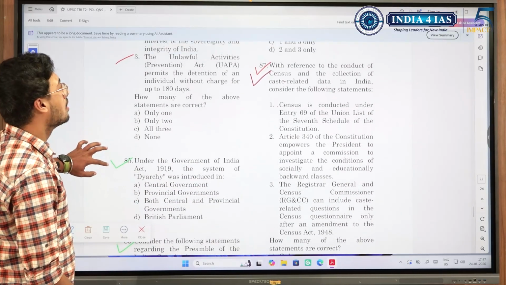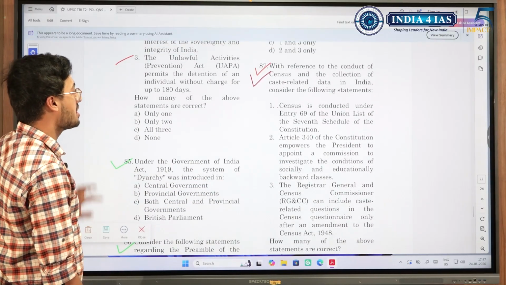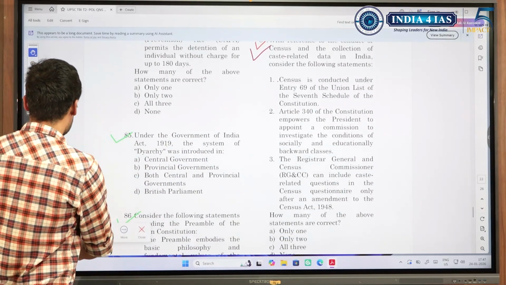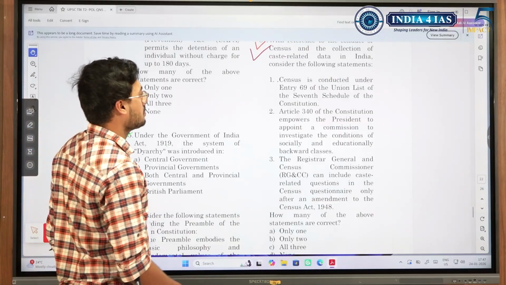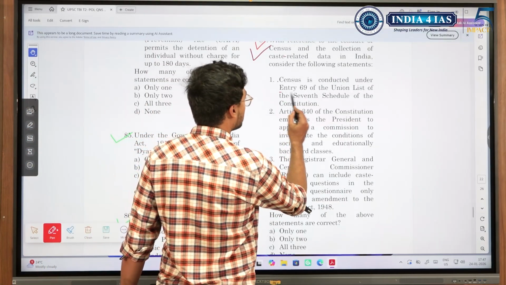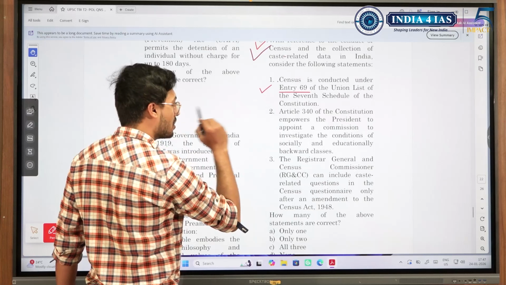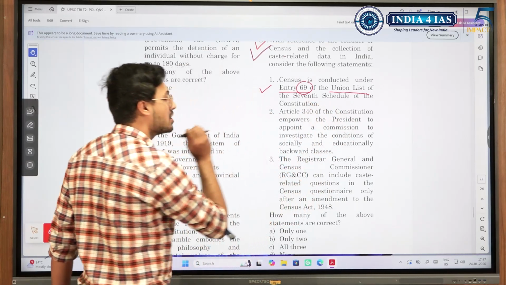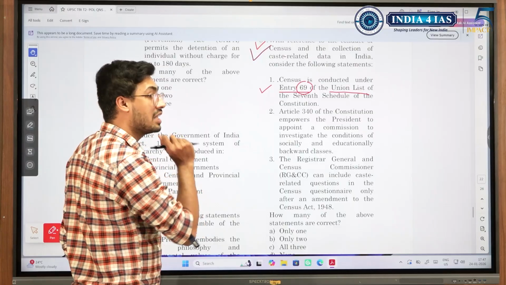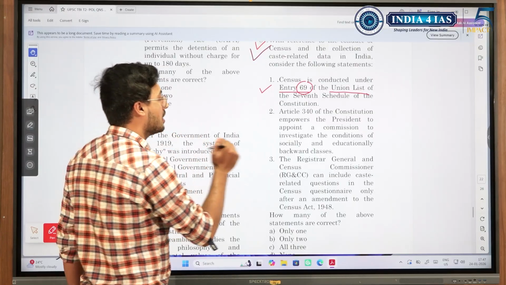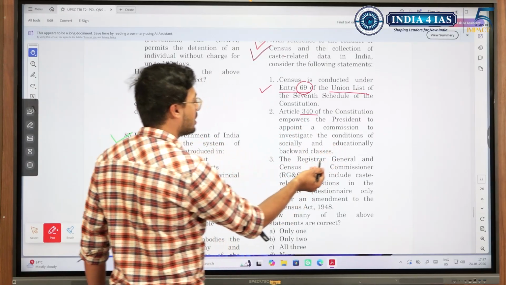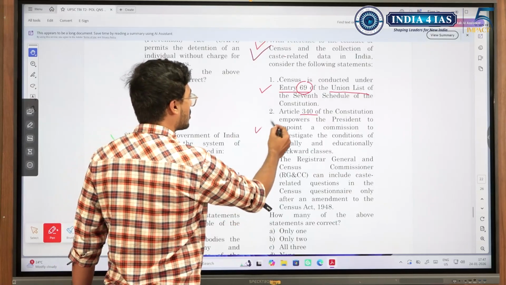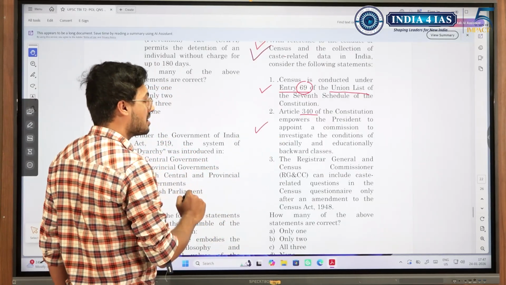Okay. Conduct of census, collection of caste related data. Again, I will highlight something which is extreme. Census is conducted under entry 69. Make a note of this fact. Though in this case there is a number, this is an important fact and we should know this. So not every time we see a number will it be correct. Then Article 340 empowers the President to appoint a commission to investigate conditions of this. This is also correct. Article 340, entry 69.